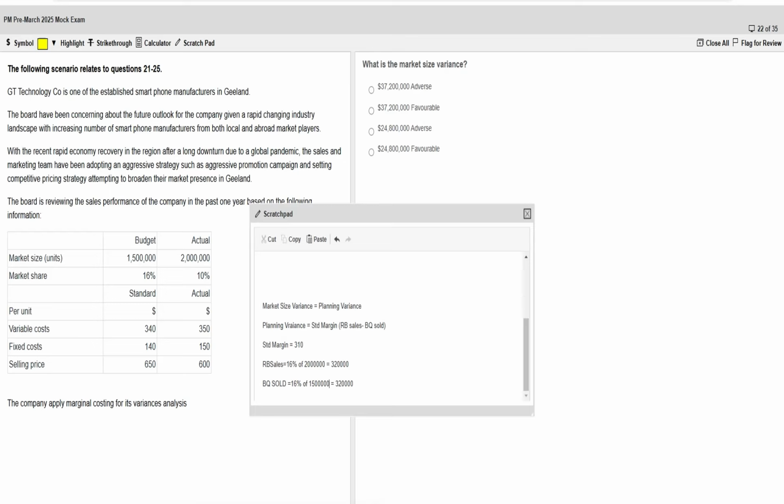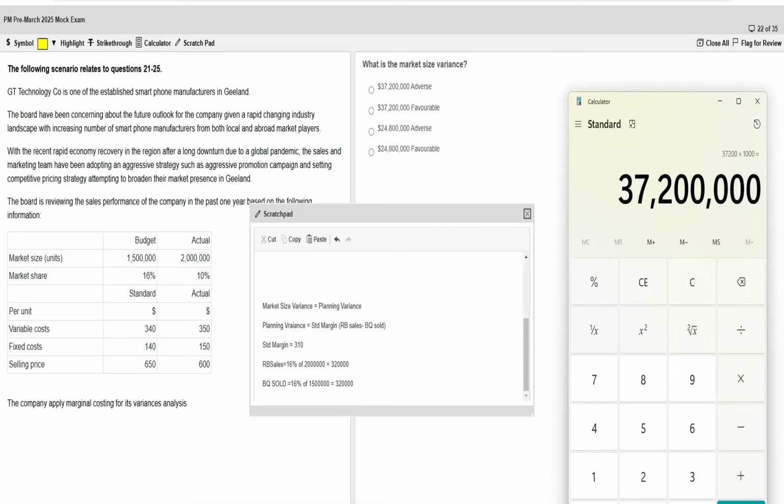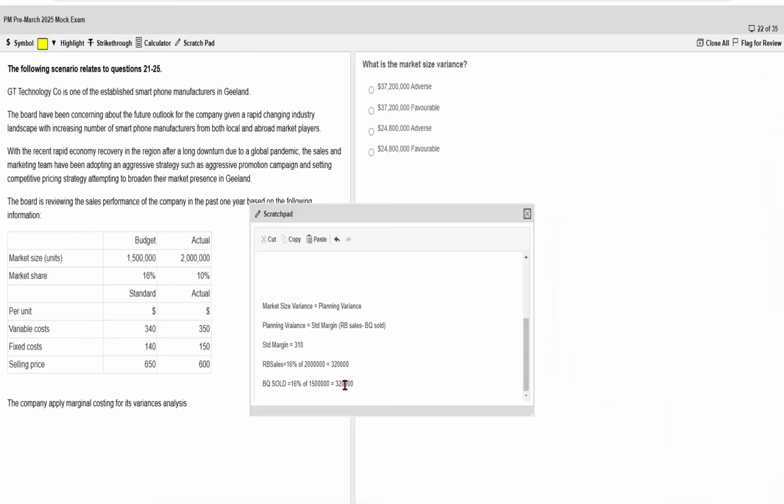So let's calculate the value for this: 0.16 into 1500, so it's 240,000.